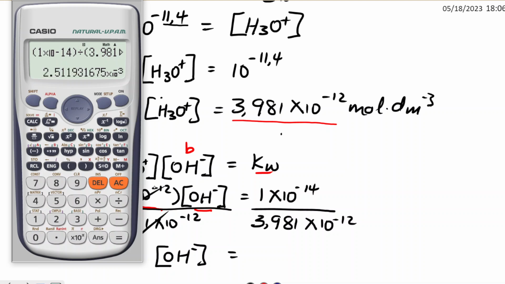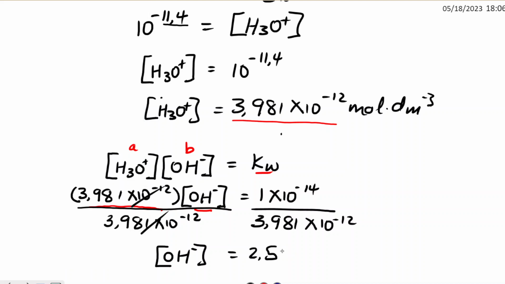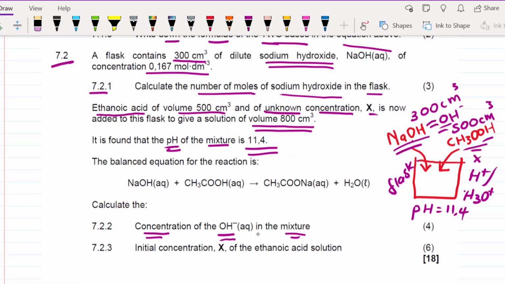Then we find the concentration to be 2.51 times 10 to the power negative 3 mole per dm cubed. So that is how we calculate the concentration of the hydroxide ion in that solution. Let's look now at the following question.